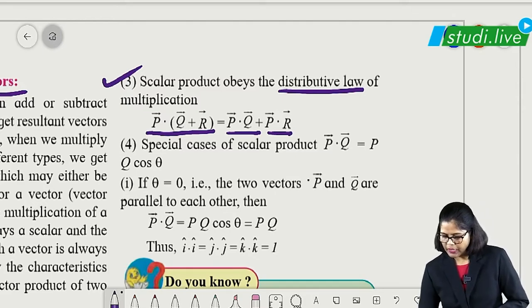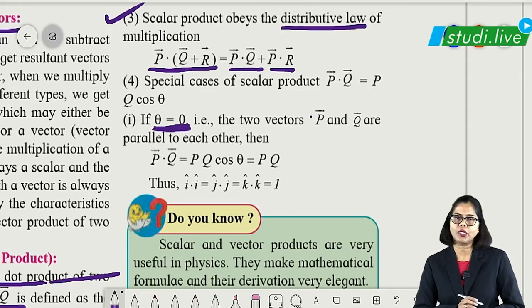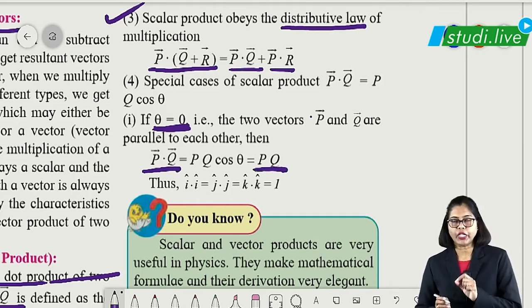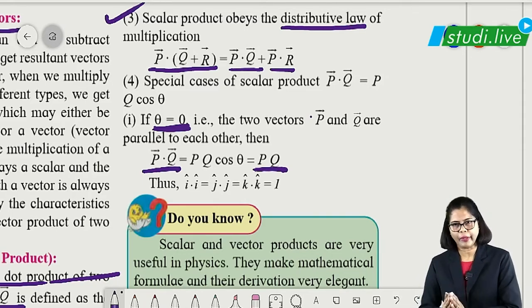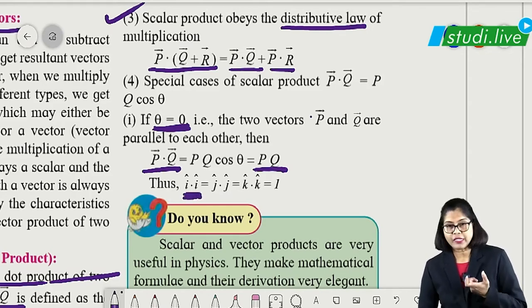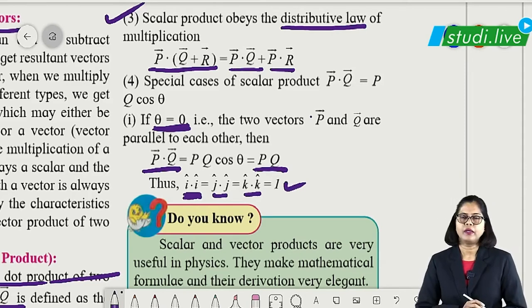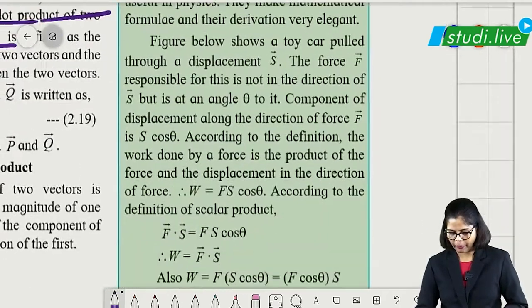Then there are special cases, students. Suppose theta is 0, so cos 0 is 1. So P dot Q can be written as PQ. P and Q, remember there is no vector sign, no arrow, that means it is magnitude. Remember this part. Similarly, I dot I will be what? I is a unit vector, J is also a unit vector, K is also a unit vector. If the same unit vectors are multiplied, you are going to get 1. Unit vector meaning value is 1. Remember this formula: I dot I, J dot J, K dot K, value will be 1.